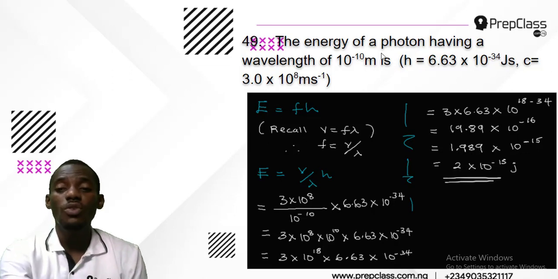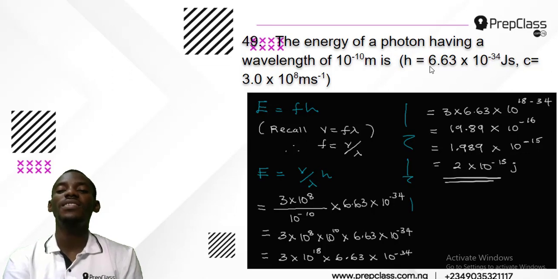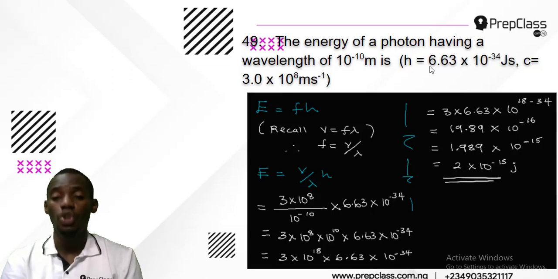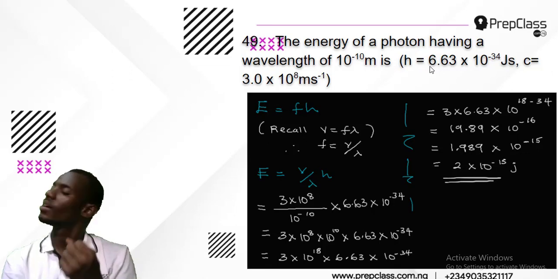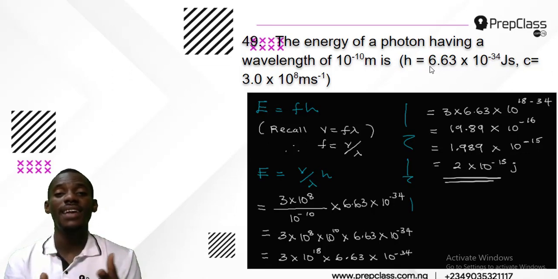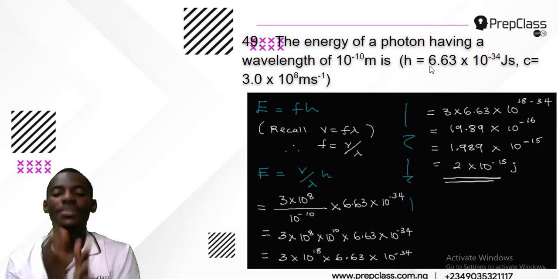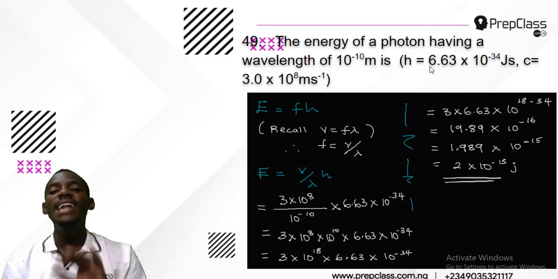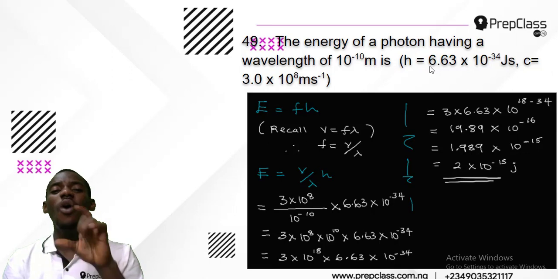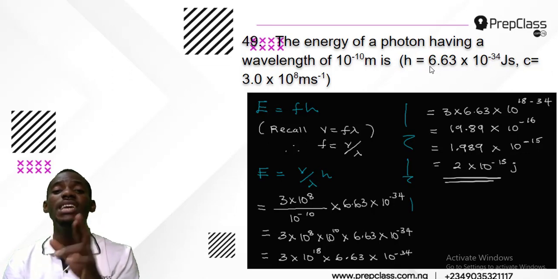Now, the Planck constant is given to us in the question. h equals 6.63 times 10 to the power minus 34 joule second. Then c, the speed of light, is 3 times 10 to the power 8 meter per second. Now, for anything that is atomic, like light, it is tiny, right? Light is a wave. The energy of anything wave-like is given by the formula E equals F h, where F is frequency and